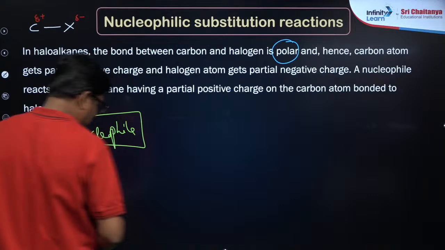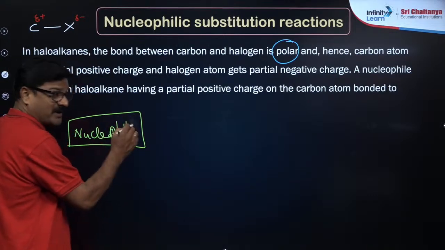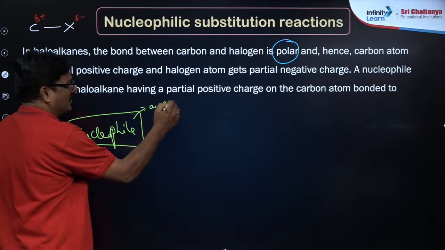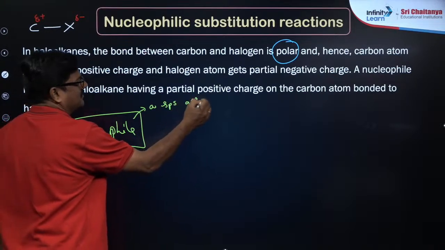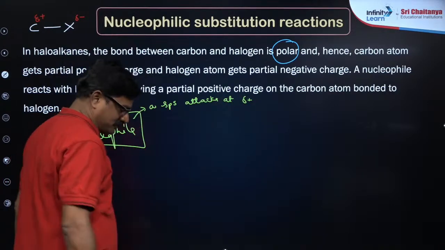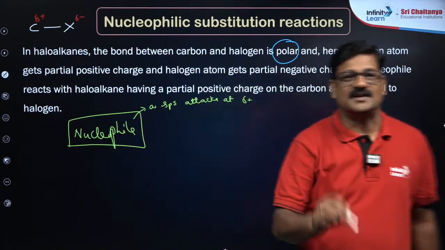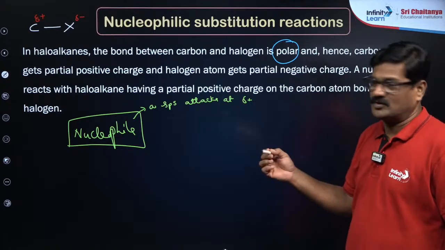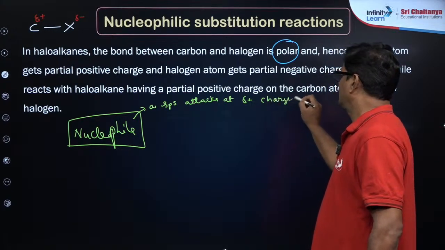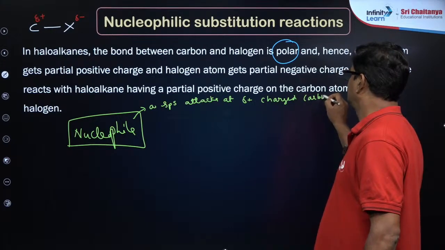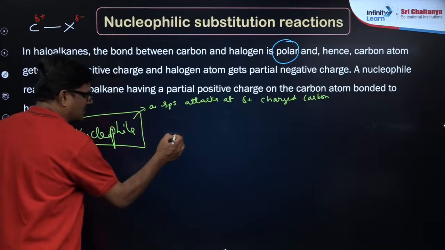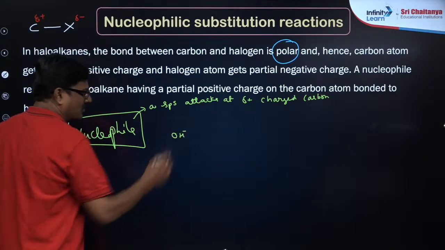Nucleophile is a species which attacks at a positively charged carbon. It attacks at a partially positively charged carbon. What is this symbol? That is delta, partially positive or total positive? Partially positive charged carbon. Say an example. OH minus is a nucleophile.